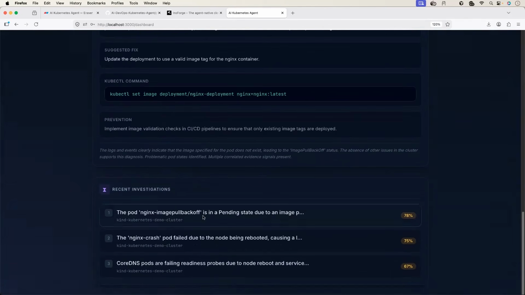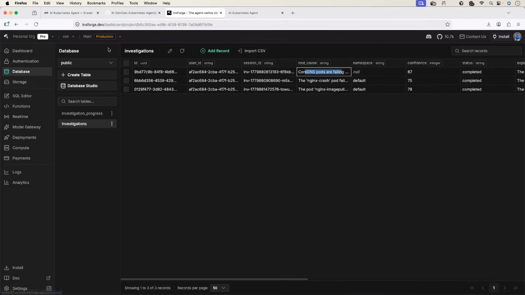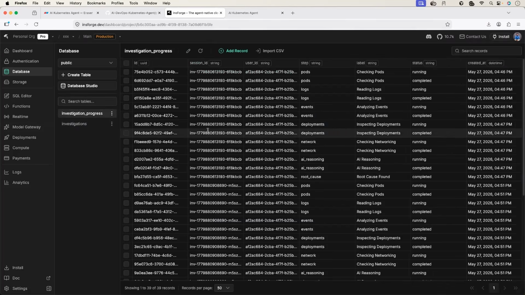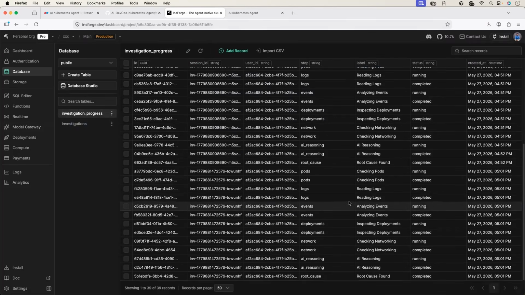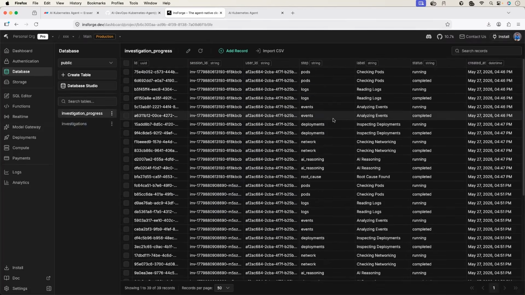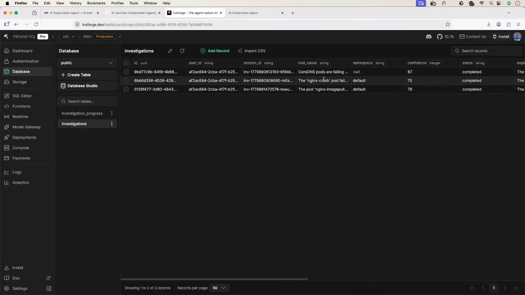On top of that, we also have the recent investigations. Till now, we did 3 different investigations, and all of the information is stored here. Where are we getting this from? We are getting this from the Neo4j database that we configured, and this is also automatically configured. We have an investigations table and we have investigation progress. All the previous investigations' progress is here, the different steps that were performed. And these are the different investigations.